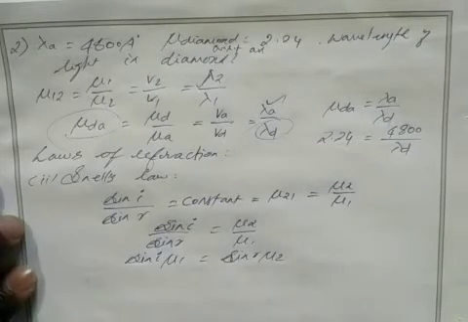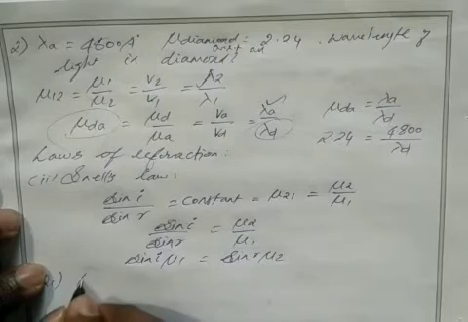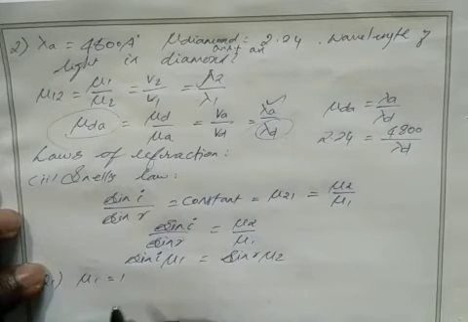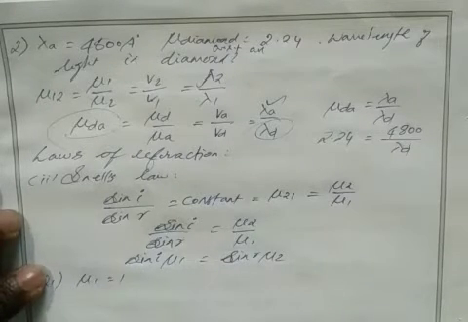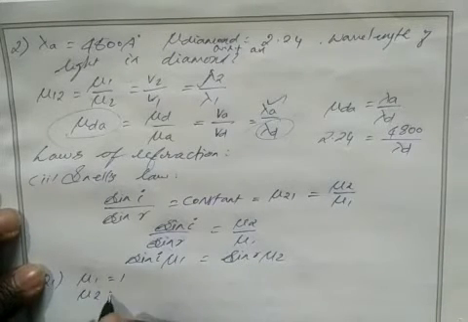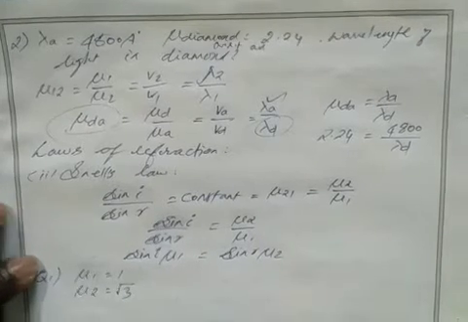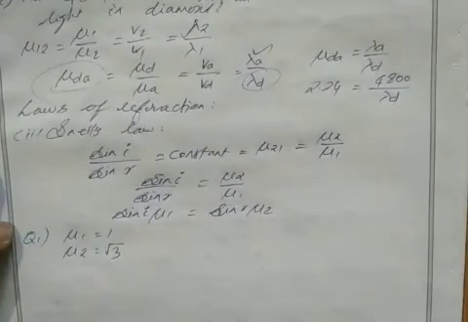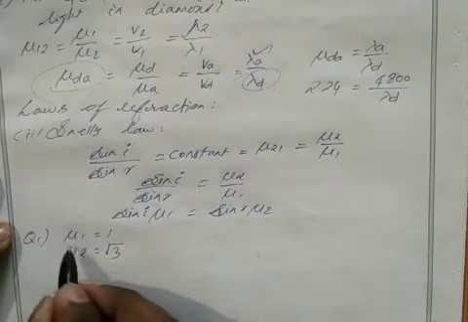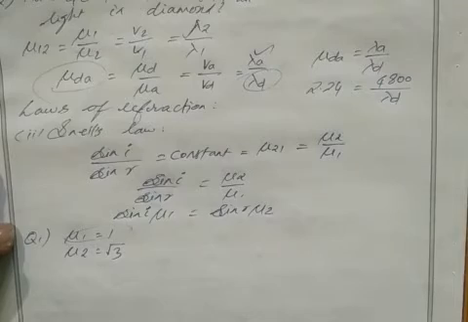We solve one simple problem. Mu 1 is given as 1, and mu 2 is given as root 3. So from this you can easily find which is the rarer medium and which is the denser medium. Which is the rarer medium? Definitely medium 1 is the rarer medium, because we know the refractive index of air, the rarer medium, is 1.